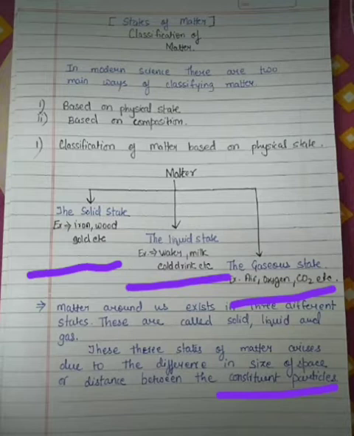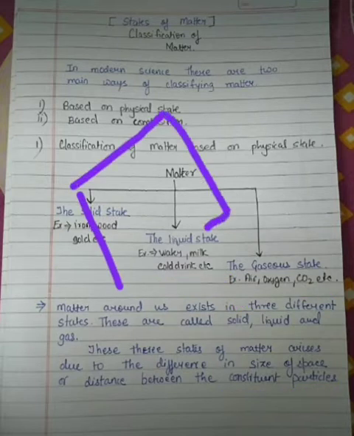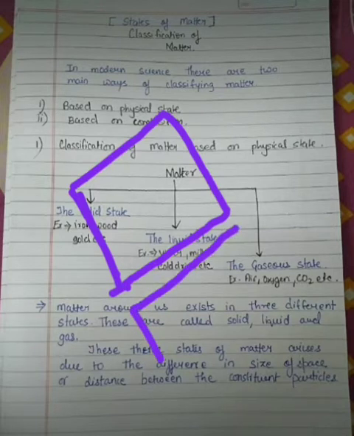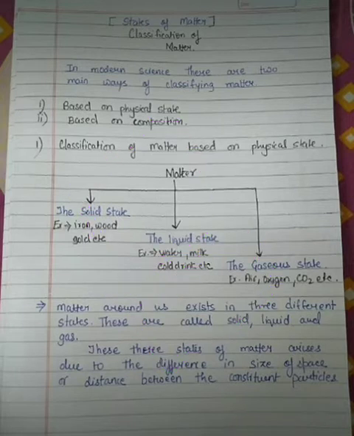What I am saying, let me draw a diagram. Suppose I am taking a matter, and suppose this is iron. And we are taking one more matter, suppose this is water. Let me draw again.